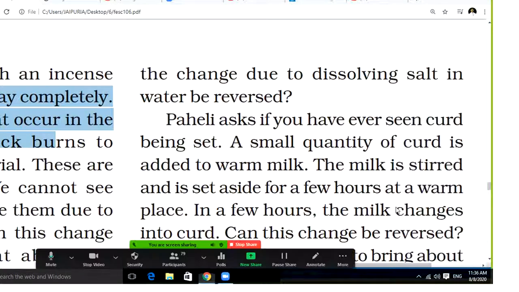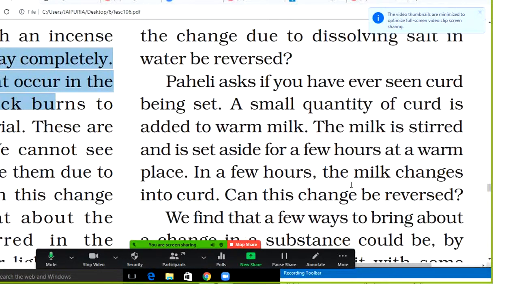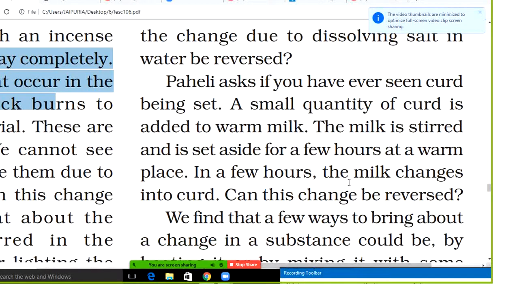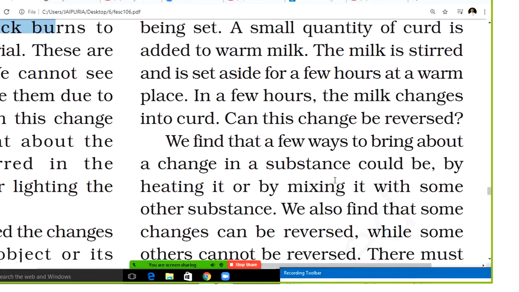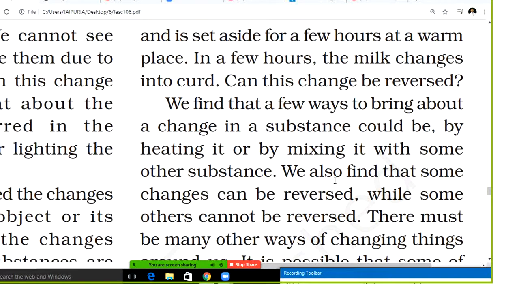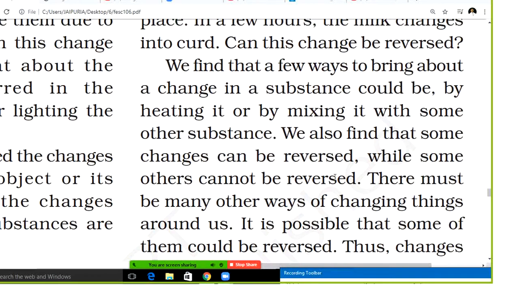So students, you have seen how things are going. If I am talking about curd, you have seen that whenever your mother is making curd, a small quantity of curd is added to warm milk, stirred, and set aside for a few hours in a warm place. In a few hours the milk changes into curd. Can these changes be reversed? We find a few ways to bring about changes in a substance, like by heating it or by mixing it with some other substance.